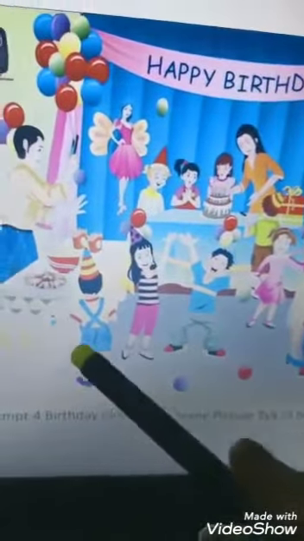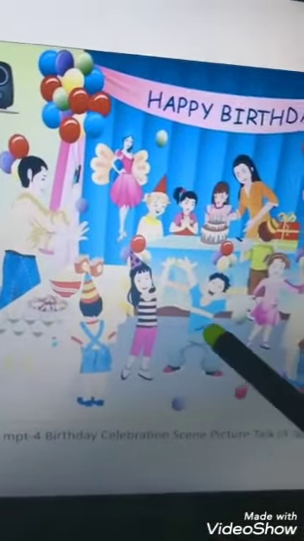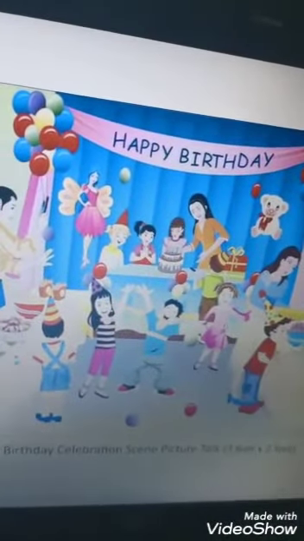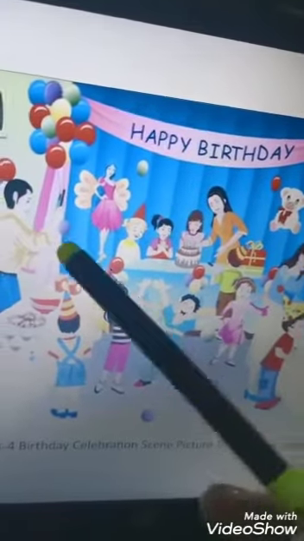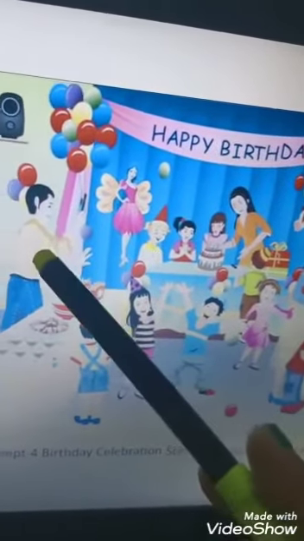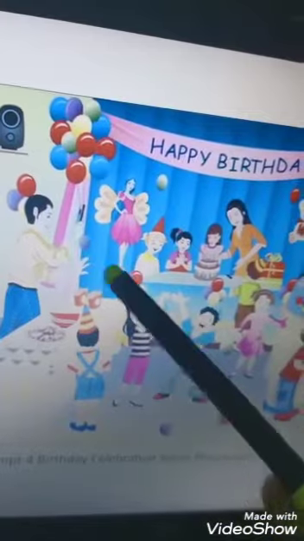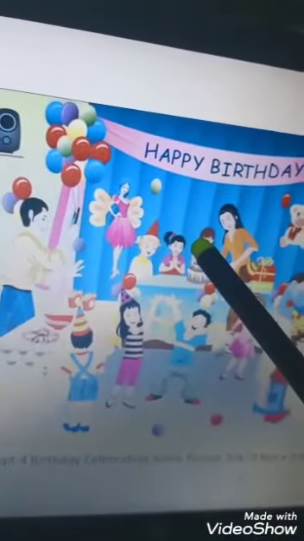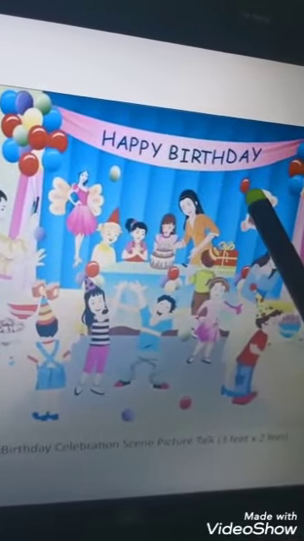Instead of this, we can frame a lot of sentences like there are so many candies, there are so many food stalls, there are some stickers also. Her father is clicking a picture. Her mother is helping her. We can also say there is a happy birthday banner.